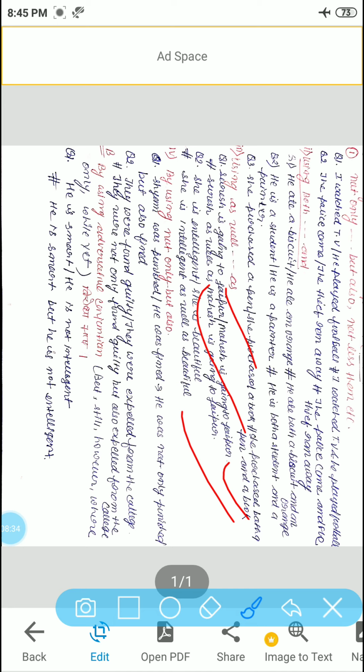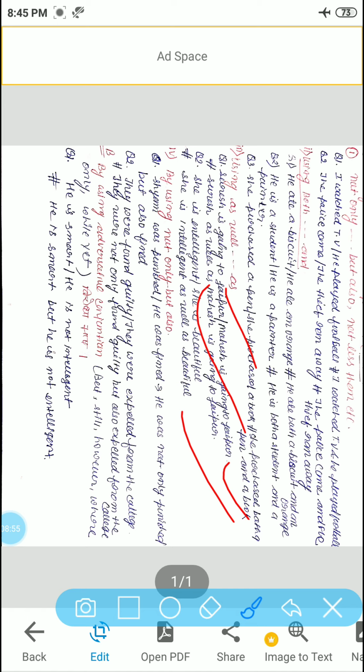Now come to another one, by using not only but also. You can see the examples. Shyam was punished. Another sentence: he was fined. After combining these two simple sentences, it will become a compound sentence by using not only but also.